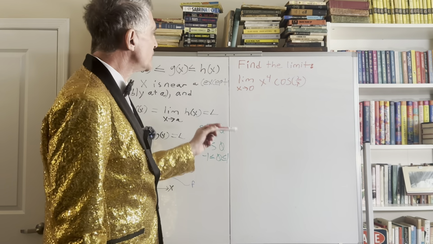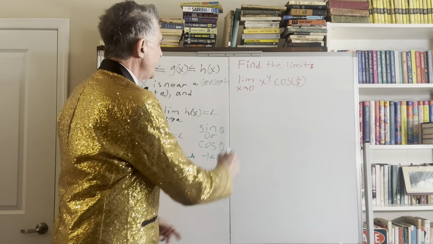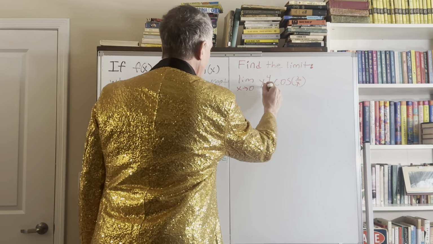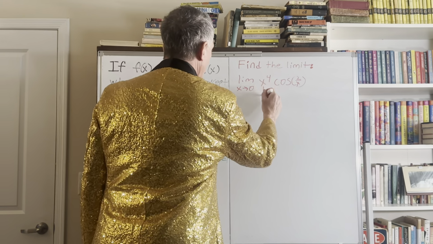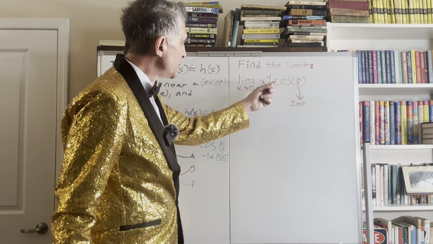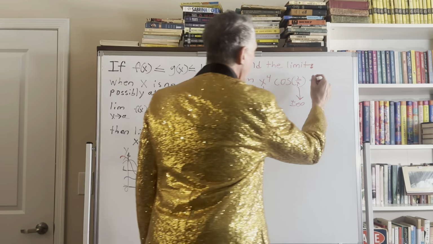Well, how do I even know that the squeeze theorem is appropriate to use in this situation? Well, let's see. I've got x approaching 0, so that means my x to the fourth is approaching 0. I've got my constant here over something that's getting smaller and smaller and smaller, which means that this x is going to be going to either positive or negative infinity, doesn't it? Well, I've got this cosine attached to this quantity as well, and we know cosine is just this wave function here, isn't it?